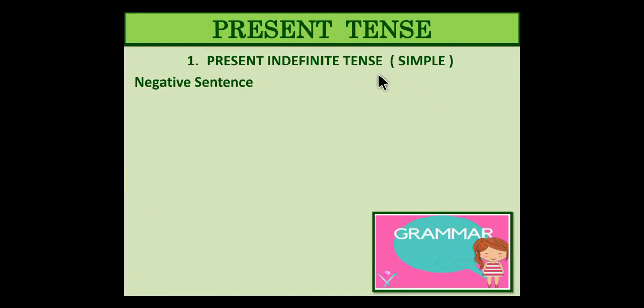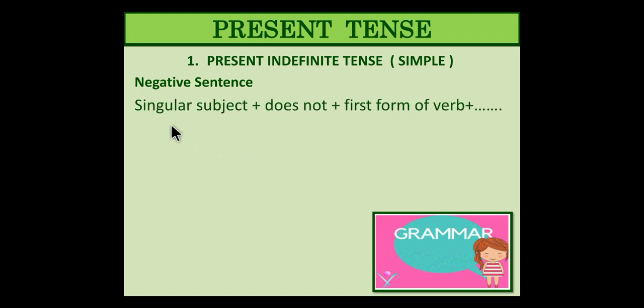Next, present indefinite tense or simple tense with negative sentences. How to deal with negative sentences? It could be just the singular subject, does not, of course, and first form of the verb with the object if you have any. It's not a necessity. Then plural subject, do not, of course, do not. Why do not? Because plural. So the verb has to be plural. Subject plural, the verb should be plural. Plural verb means there should not be an s attached to it. And then the first form of verb, which is the base form of the verb.